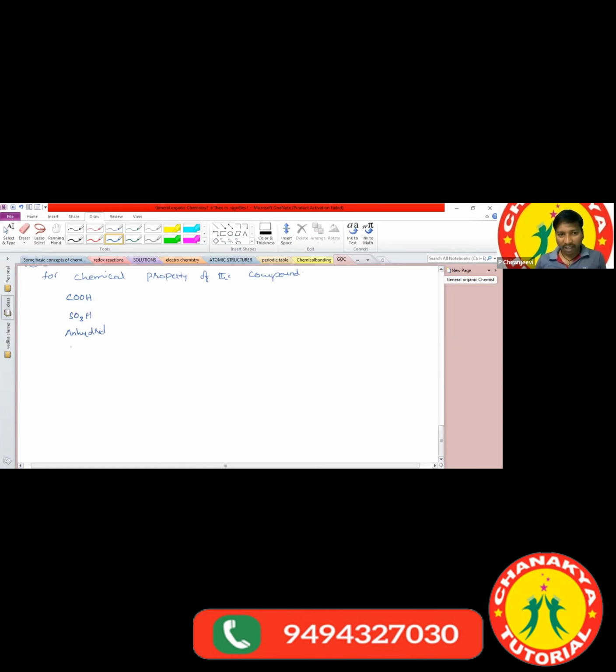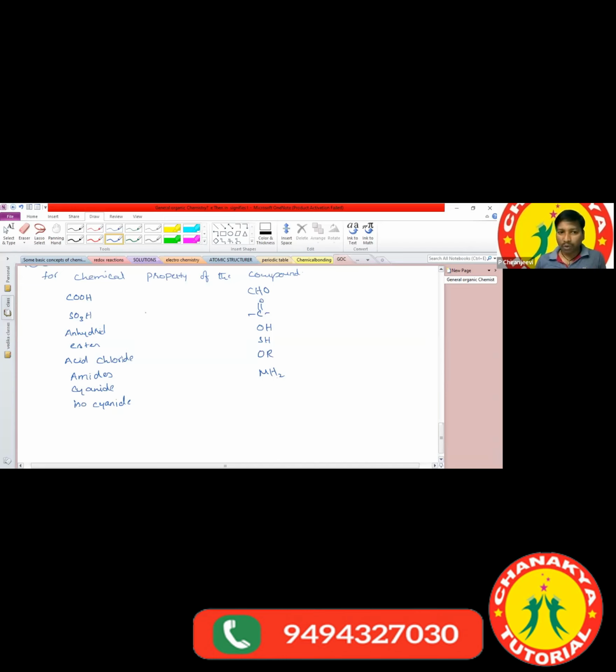Okay, anhydride, ester, acid chloride, amides, cyanide, isocyanide, and aldehyde (CHO), ketone (C double bond O), alcohol, thioalcohol, ether, amine, and H2. So all these are the different functional groups we are having.